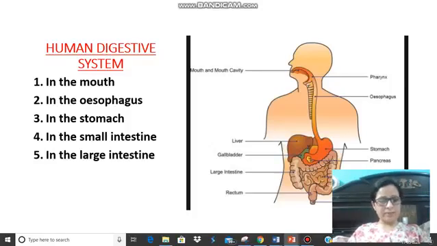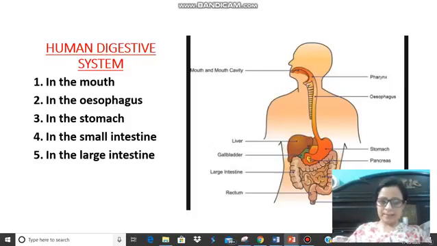Number 1, it receives them from the inner walls of the small intestine, and it also receives the digestive juices produced by other organs in the body known as the liver and pancreas. Okay, so these digestive juices get mixed up and further process the food inside the small intestine.